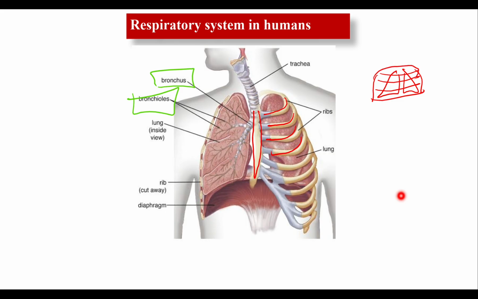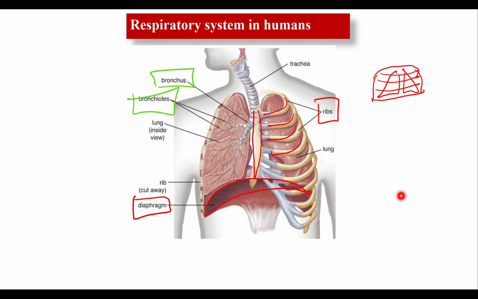Below this lung there is another structure known as the diaphragm. Clear? Actually, contraction and relaxation of the diaphragm and the muscles of your lungs are responsible for the breathing process.